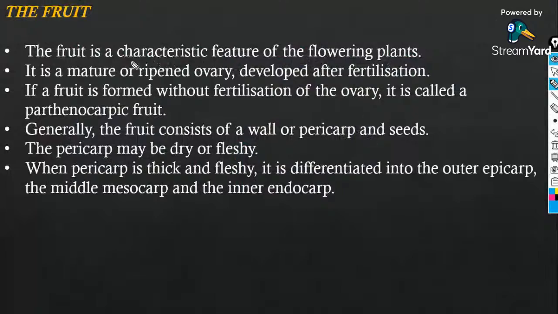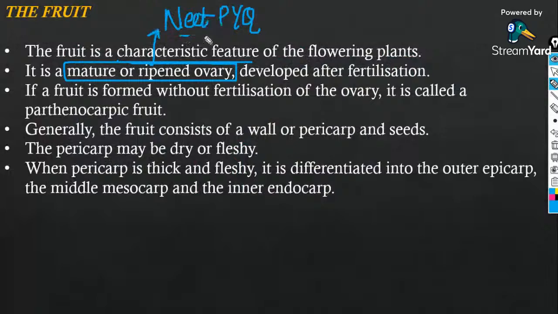Okay. So the fruit is a characteristic feature of the flowering plant. It is a mature or ripened ovary after fertilization. Everybody knows this, right? This is a previous year NEET MCQ as well.